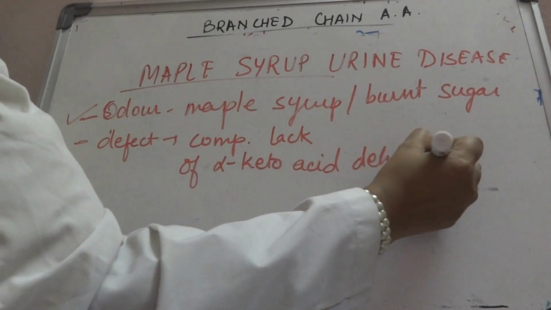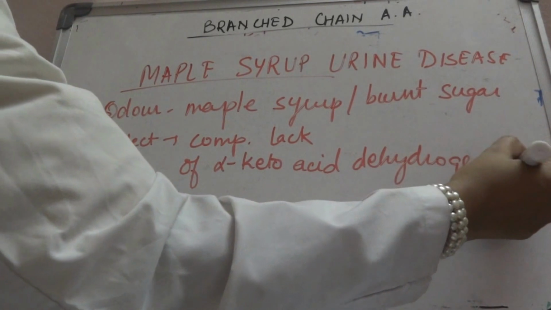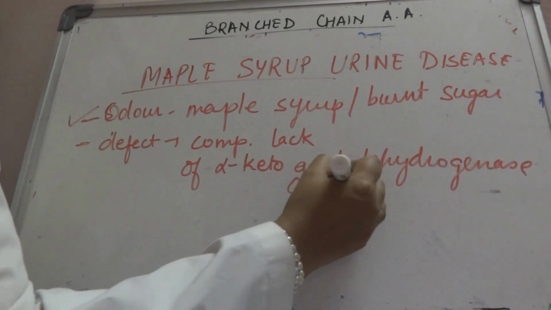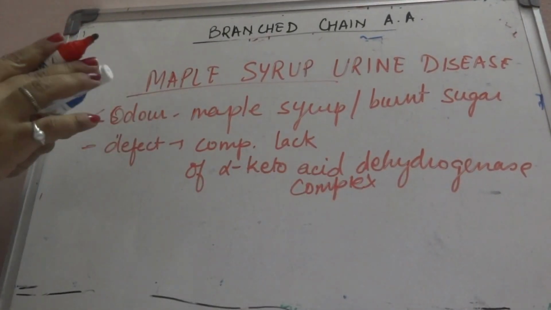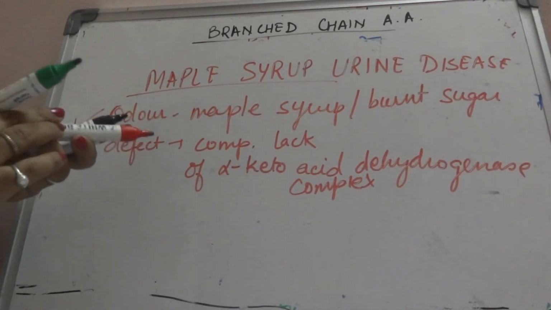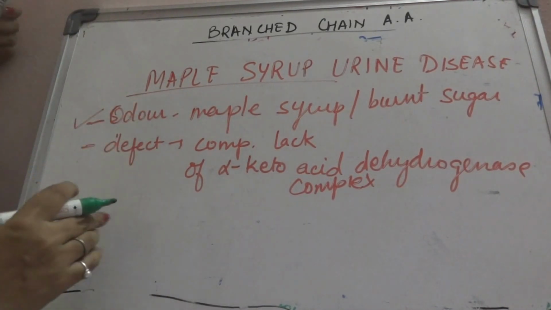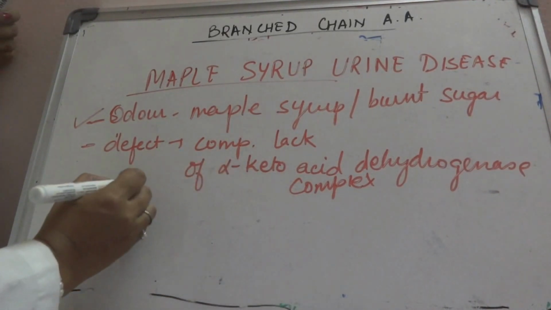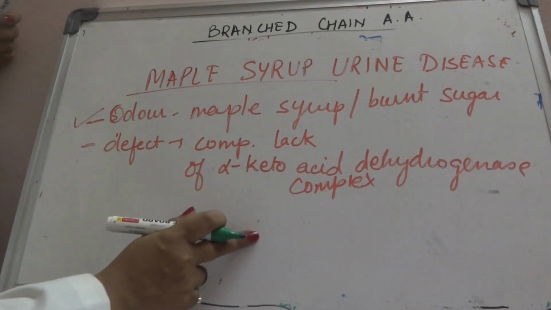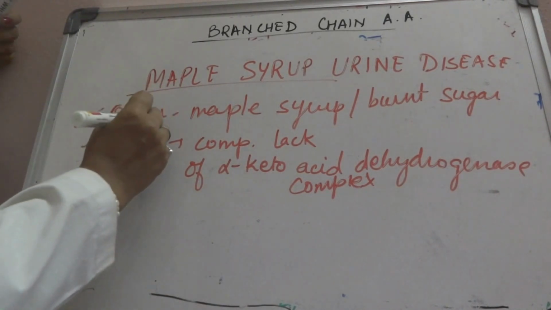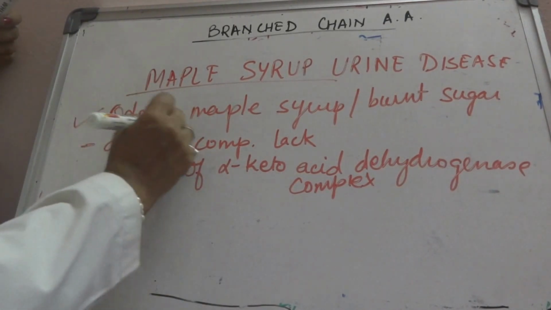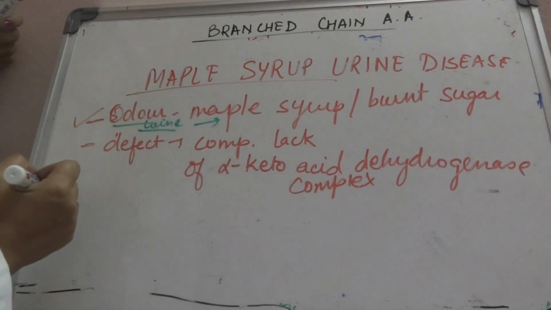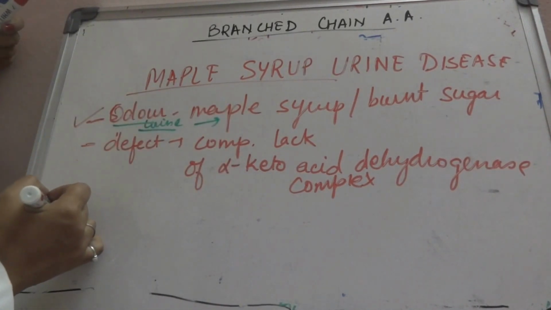Okay. Now what will happen? When there is no alpha keto acid dehydrogenase, there is accumulation of valine, isoleucine and leucine. So that all comes in the urine. So the odor of the urine becomes maple syrup, or it smells of burnt sugar.